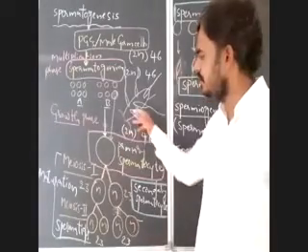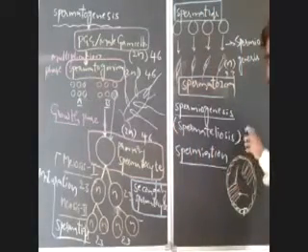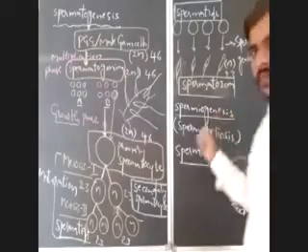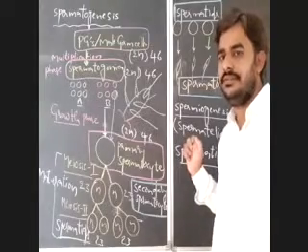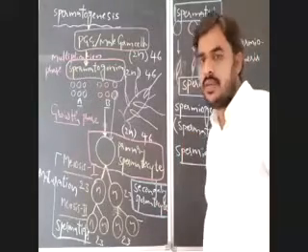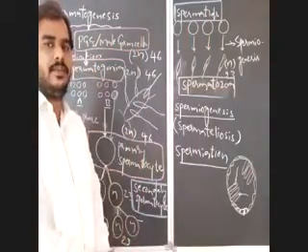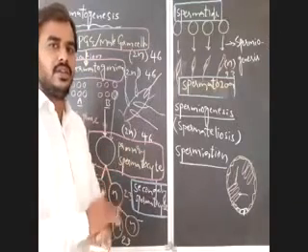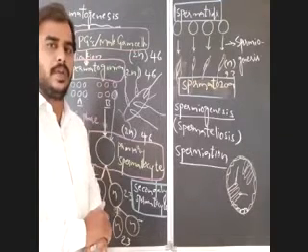After release from the Sertoli cells, the spermatozoa are transported from the seminiferous tubules to the rete testis, from the rete testis to the vasa efferentia, and from the vasa efferentia to the epididymis. In the epididymis, the spermatozoa are stored for a maximum of one month. Already we discussed all that. Just remember once again, I will give you three definitions where you may get confused. Spermatogenesis: what is spermatogenesis? The process of production of spermatozoa in the seminiferous tubules of the testis.